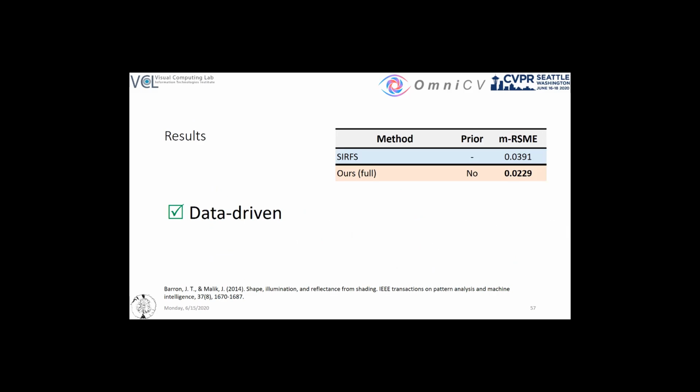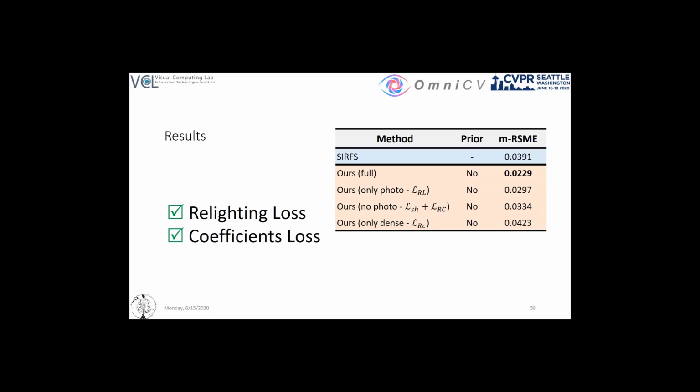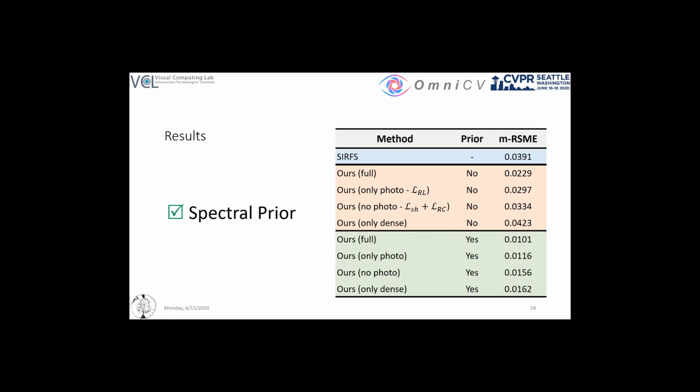As all prior work focuses on perspective images, we offer results compared to the work of Barron and Malik that has no restrictions. For a fair scale-free assessment, we report the median scaled RMSE, which shows the efficacy of our data-driven approach. Our loss ablation indicates the importance of photometric and coefficient losses, with the former having the largest effect. Yet, the most significant boost is offered by the spectral prior function that aids the learning process.